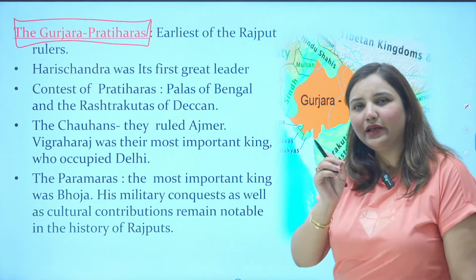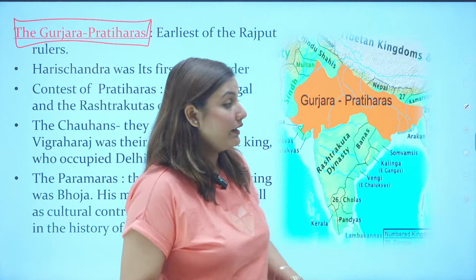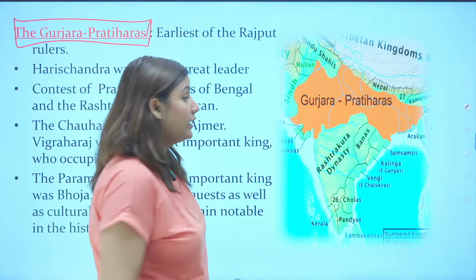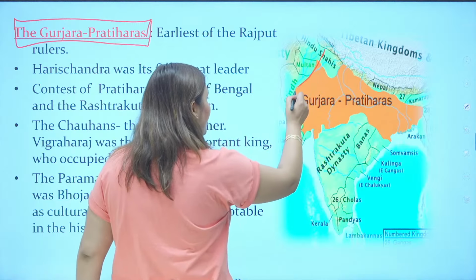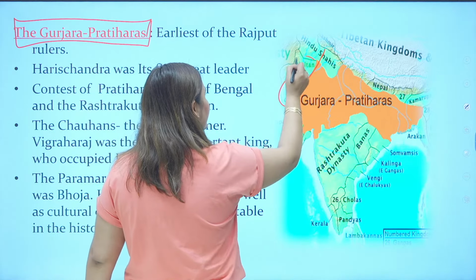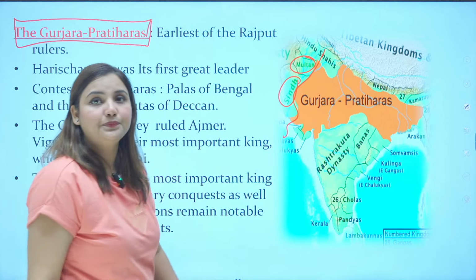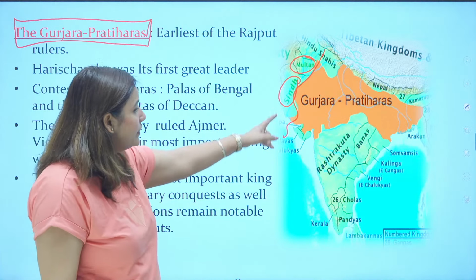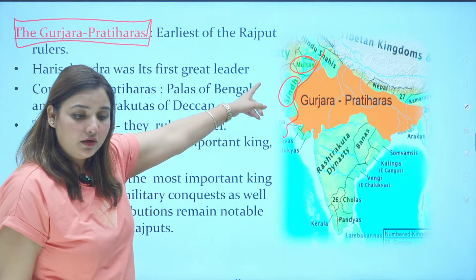So this is a very important concept which you need to understand, that they created a wall against all the Islamic invaders who were sitting on the Sindh and the Multan side. Can you see the map? Sindh and Multan. Is it visible?